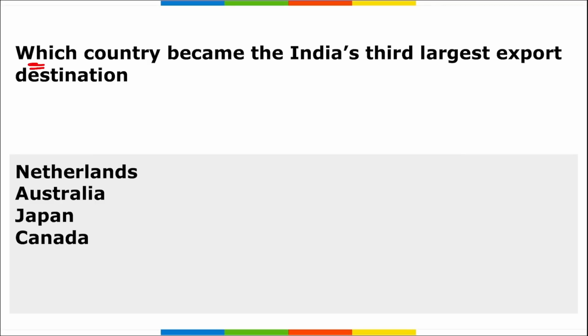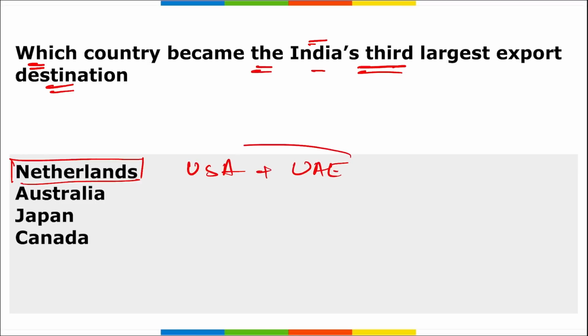Next, which country became India's 3rd largest export destination? So remember, it is the Netherlands that became India's third largest export destination after USA and United Arab Emirates. As per the data released by the Ministry of Commerce and Industry, the Netherlands emerged as the third largest export destination for India after USA and UAE.